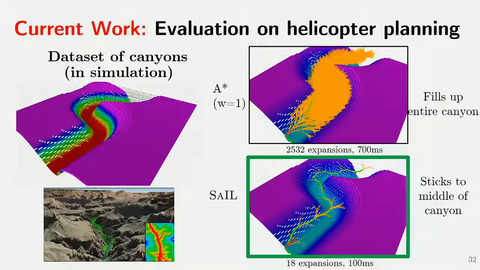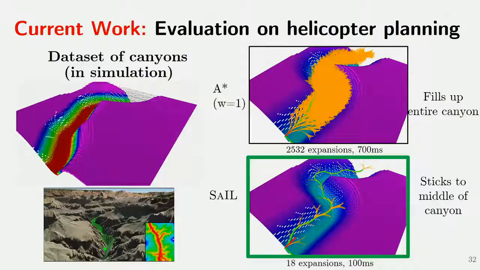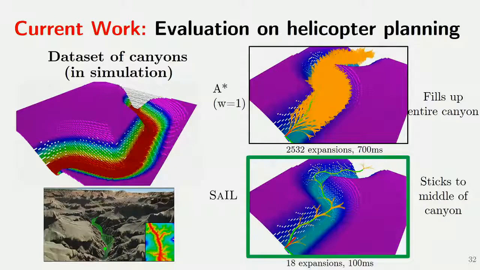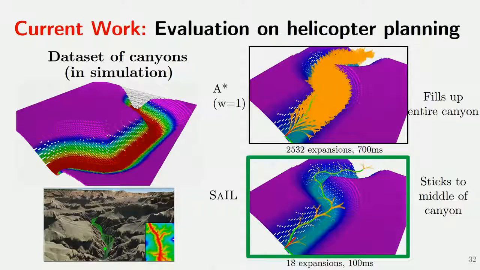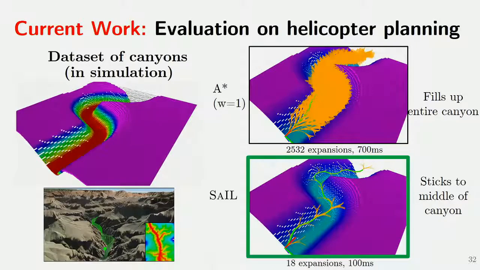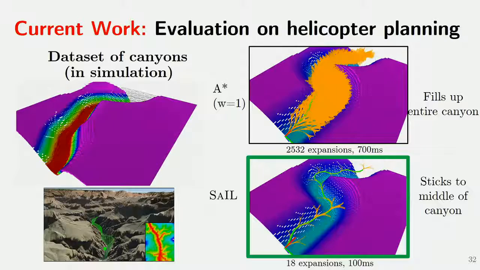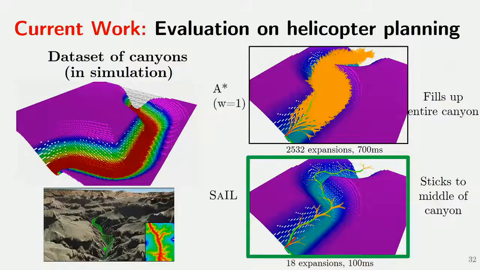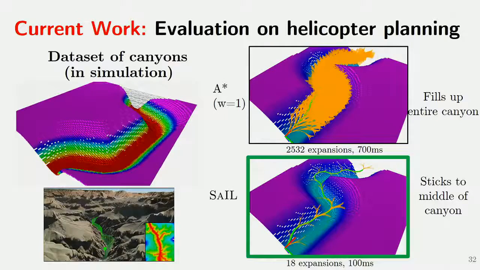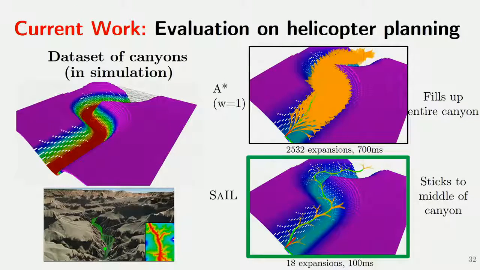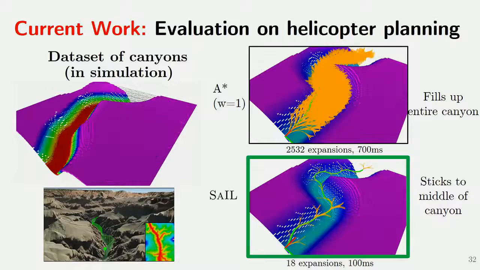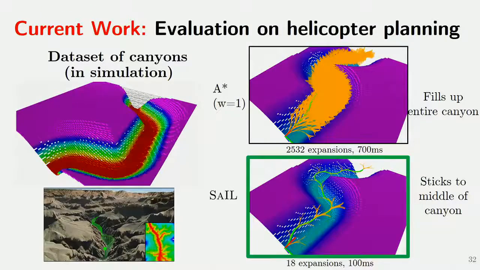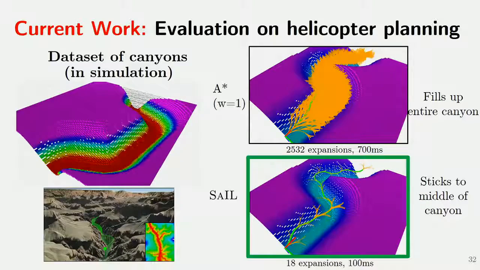So now coming back to our original motivation of the helicopter. We construct this parametric distribution of canyon-like environments, and the robot has to navigate in the middle of the canyon. In this example, we can see that while optimal A star fills the entire canyon with expansions because it does not have any context of where it is, SAIL, on the other hand, can learn to focus only on the middle of the canyon and backtrack away from obstacles. And it gets 100 times fewer expansions.